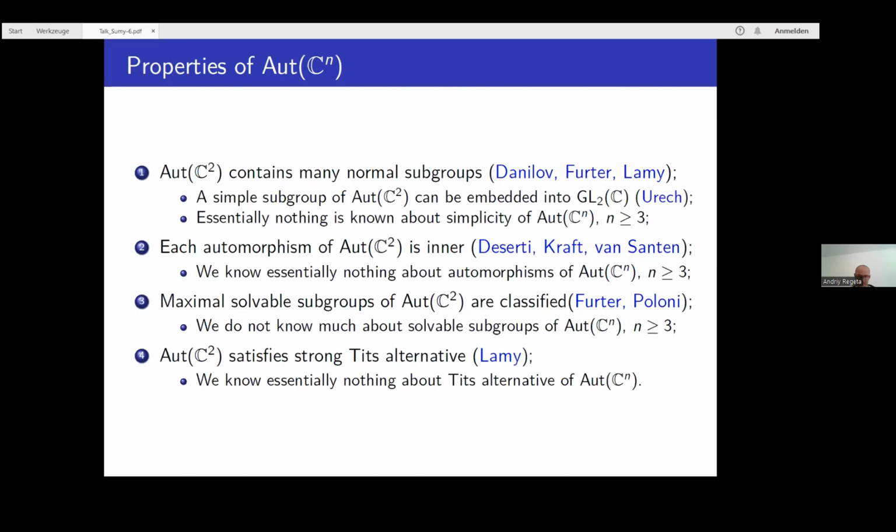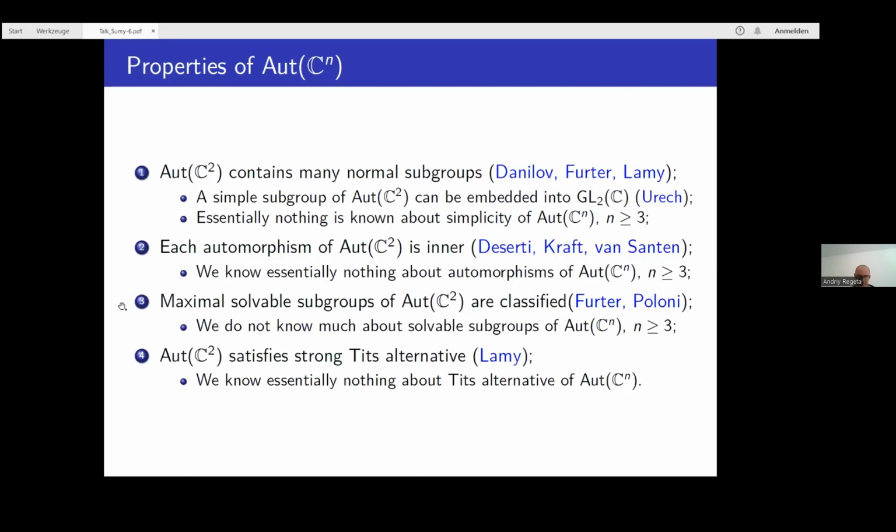This result was partially generalized by Kraft and Van Santen to the so-called tame automorphism group in higher dimensions. But about such a thing in higher dimension for the whole automorphism group, again, we know nearly nothing.